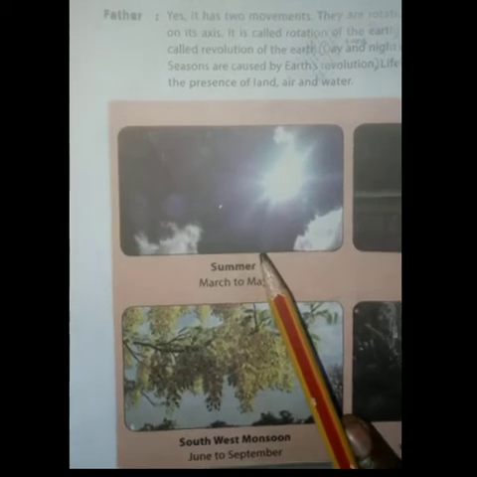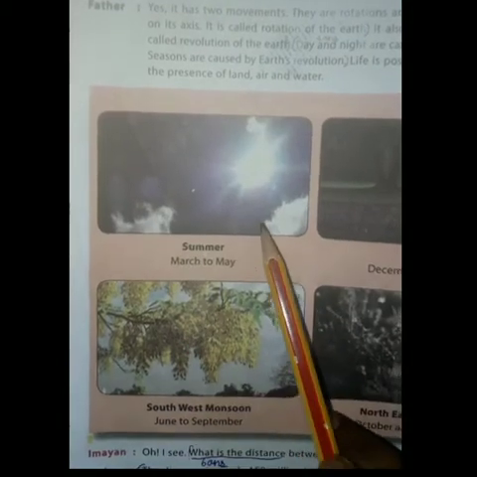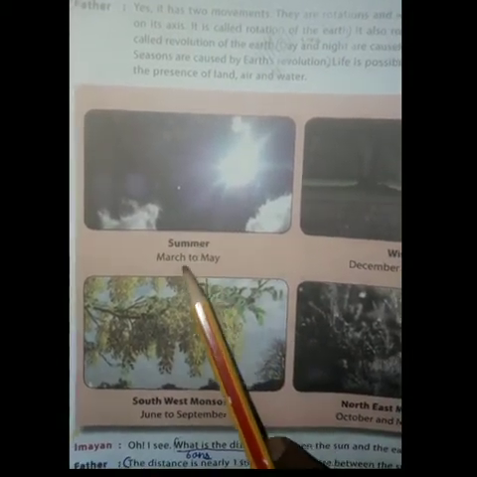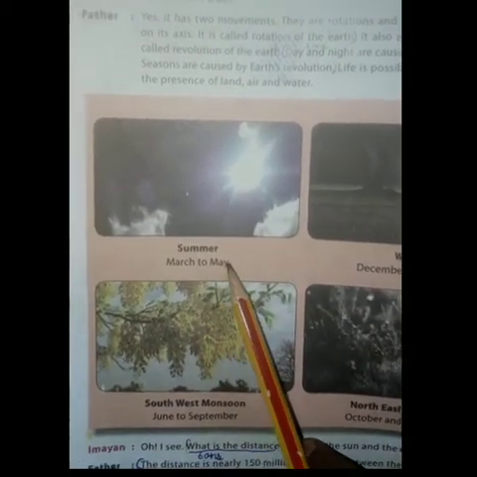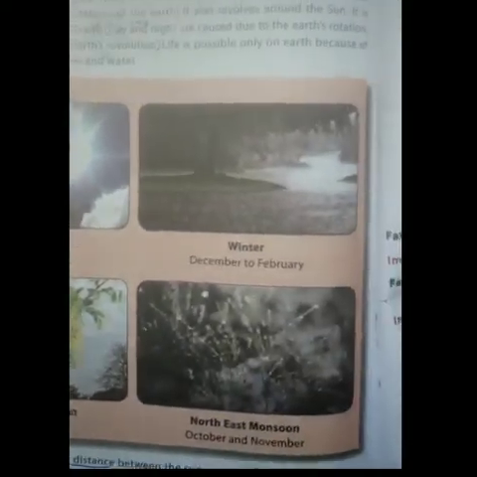You can see the picture here. Life is possible only on Earth because of the presence of land, air and water. This first picture shows the summer season. The summer season is from March to May. Winter season is December to February. In winter you can see it is a very cold season. Third one is the southwest monsoon, June to September. Northeast monsoon, October and November.